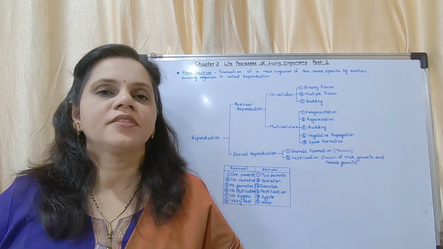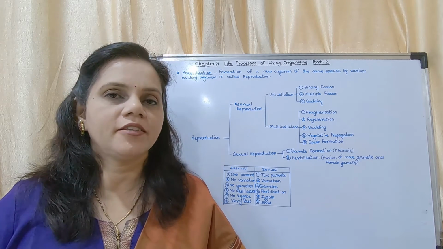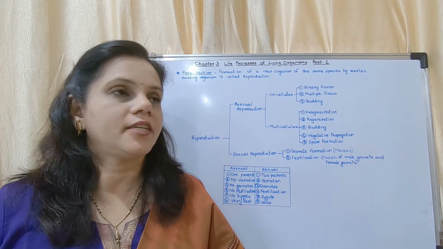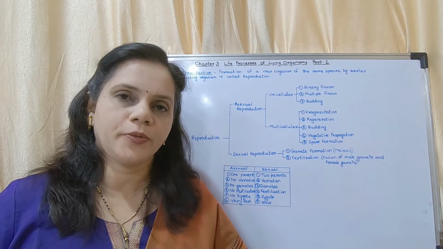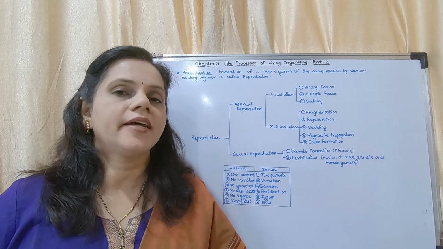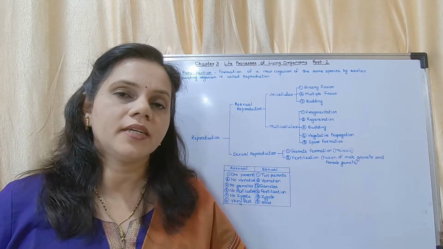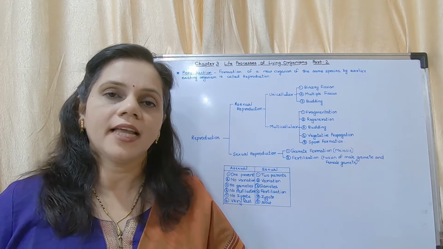Hello everyone. Today we are going to start with the next chapter, chapter 3 of section 2, part 2. The name of the chapter is Life Processes of Living Organisms part 2. We have finished part 1, that was chapter 2. In that chapter we had studied about nutrients, aerobic respiration, anaerobic respiration, then cell division.